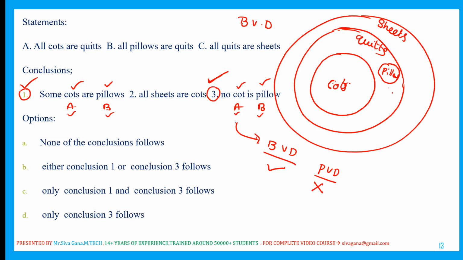If a conclusion is true in the basic Venn diagram and false in the possible Venn diagram, then these two are said to be complementary. This is the rule I told. So these 1 and 3 are complementary. So either 1 or 3 follows. I beautifully explained the syllogisms of all varieties of questions in my video course.